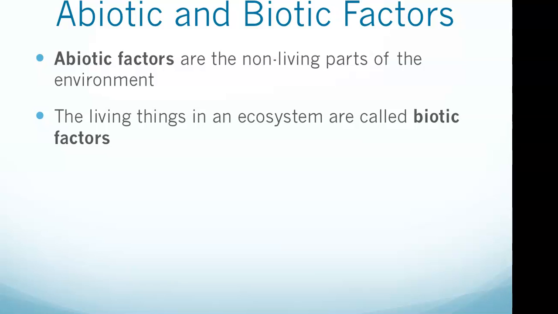So most likely you're not just going to get a definition. Unfortunately, it won't be quite that easy, right? Instead of asking which describes the non-living parts of the environment, abiotic or biotic, they'll probably list out four things like water, sunlight, oxygen, and plants, and ask which one of these is biotic. It'd be something like that.